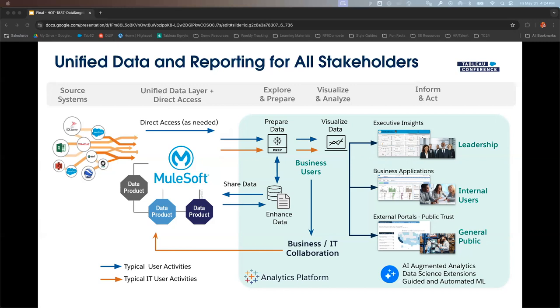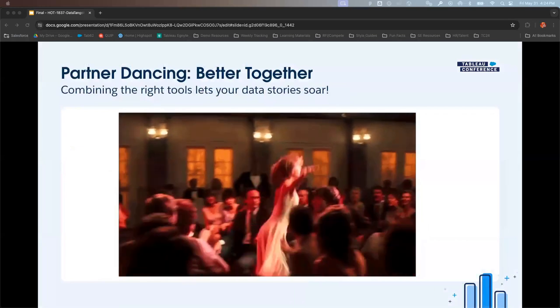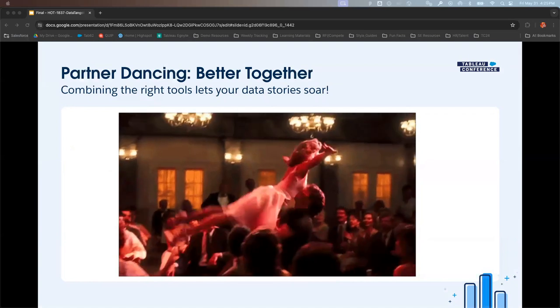MuleSoft. We're going to share it out to leadership, to internal users and business applications, and even like Javier and I to the general public, to constituents who are interested in this data. We're going to publish it on a website for other people to consume. And we're going to do so with the idea that all of this is going to empower our AI. Because ultimately, when you put MuleSoft and Tableau together, you have just a much better dance. We're much better when we dance together. And ultimately, it's going to let our data stories soar.